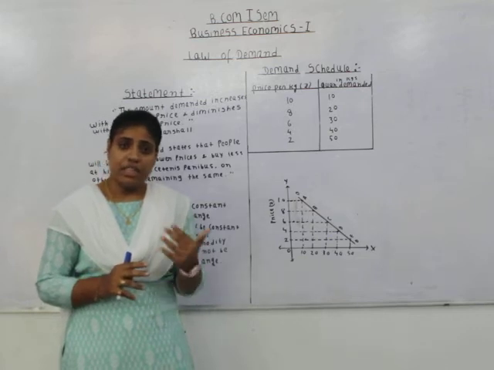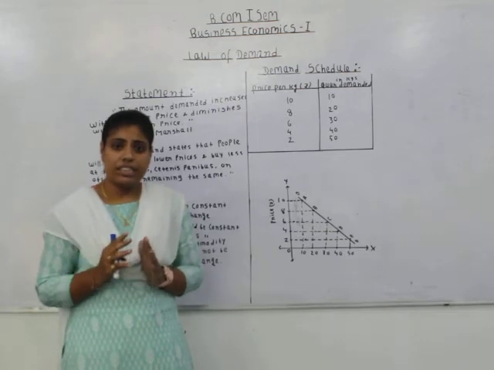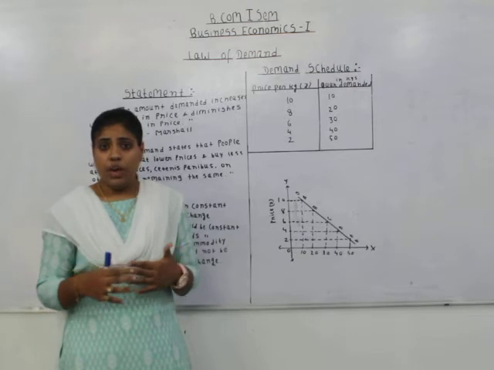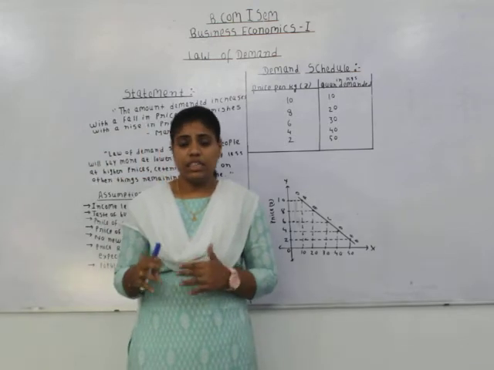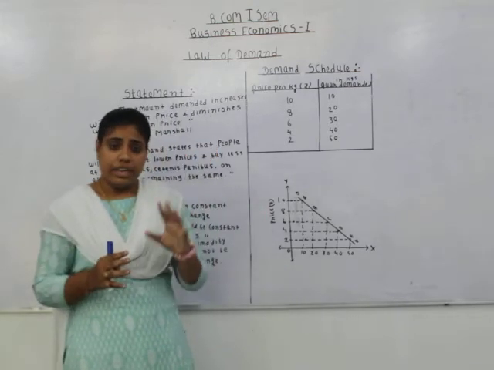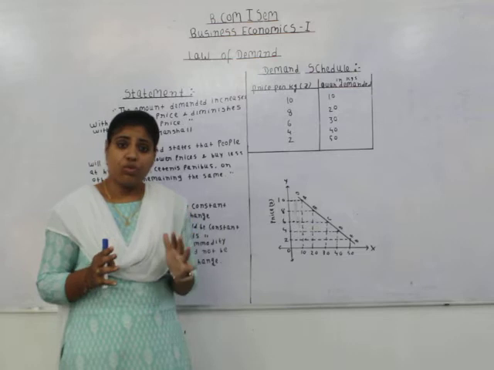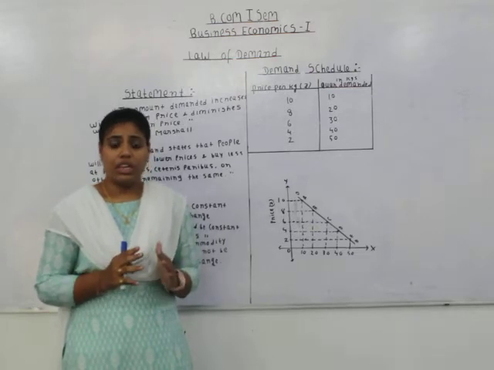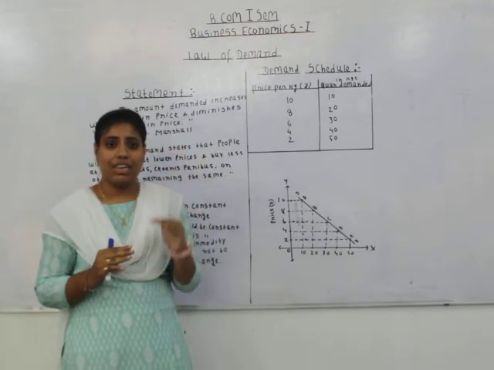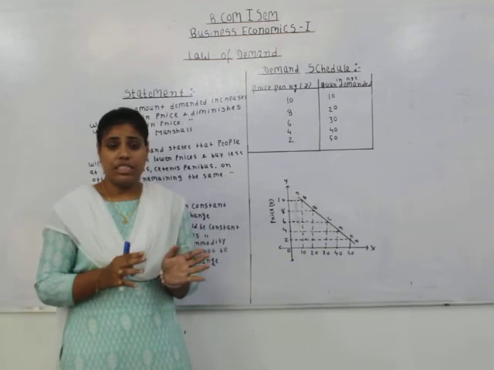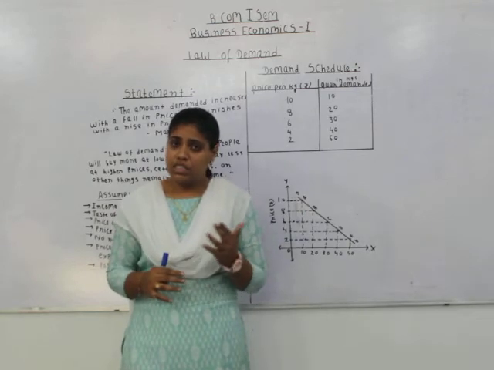This law says when the price of a particular commodity increases, the demand for that commodity declines in the market, and when the price of a particular commodity declines in the market, the demand for that commodity increases. So it establishes the relationship between the price and demand, that too an inverse relationship. Why inverse relationship? Because when one variable is increasing, another is declining, and when one variable is declining, another is increasing. Therefore, there is inverse relationship between the price and demand. And law of demand states this relationship.